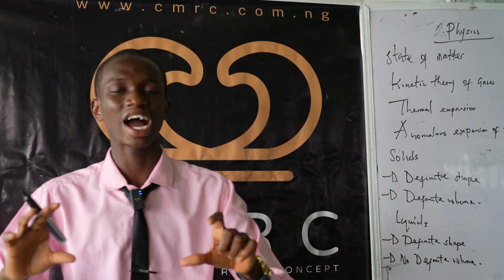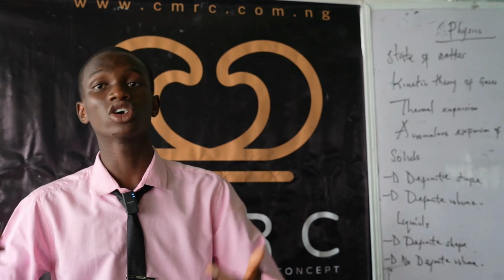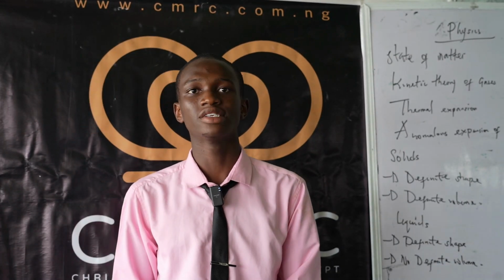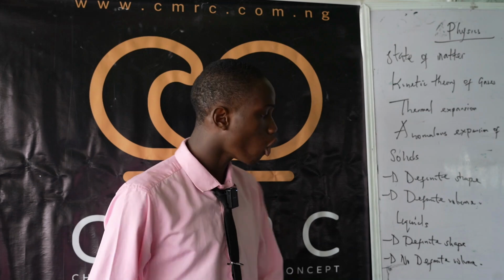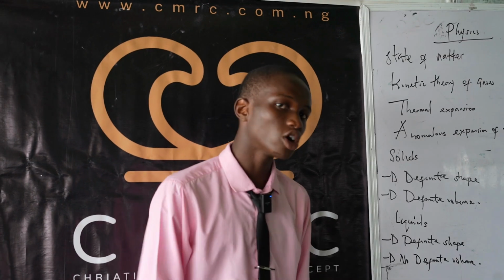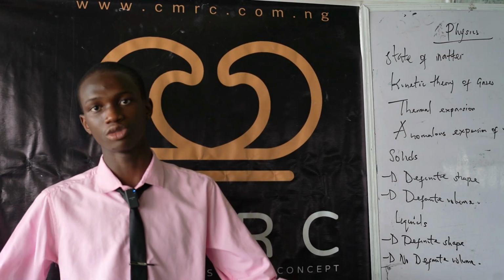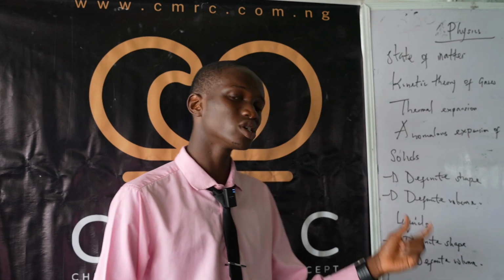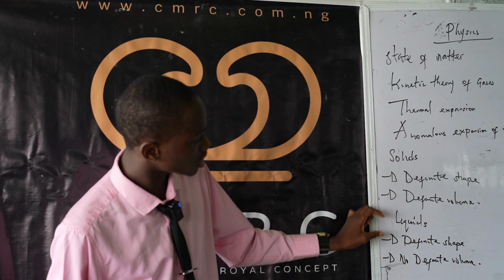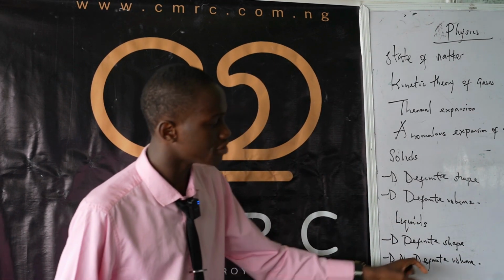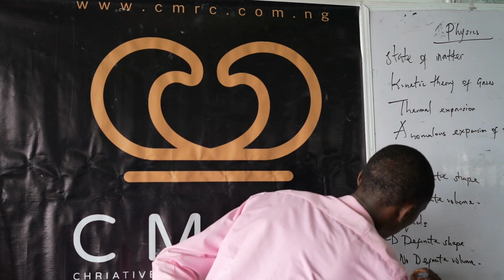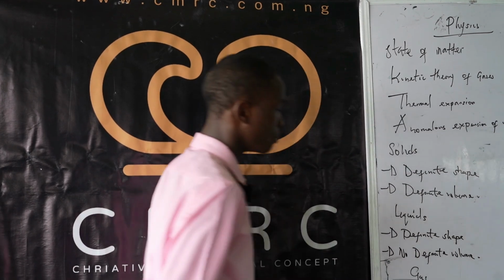So that means that water can form the shape of the container, but it can never keep a definite volume, because if you pour it out, it would have dispersed. So water can have a definite shape but can't have a definite volume. Now to the last one, gas, because that's not really our main focus.